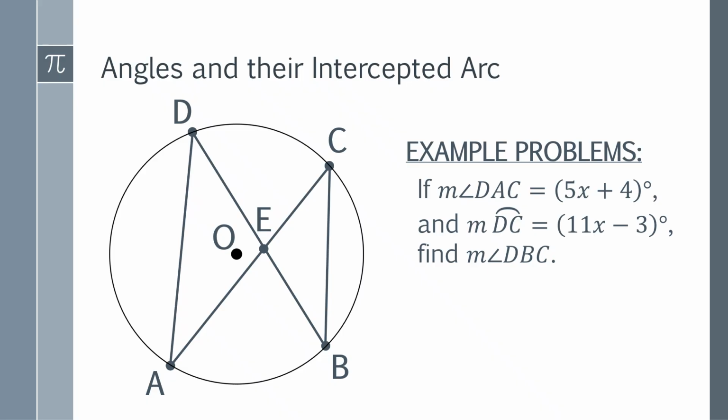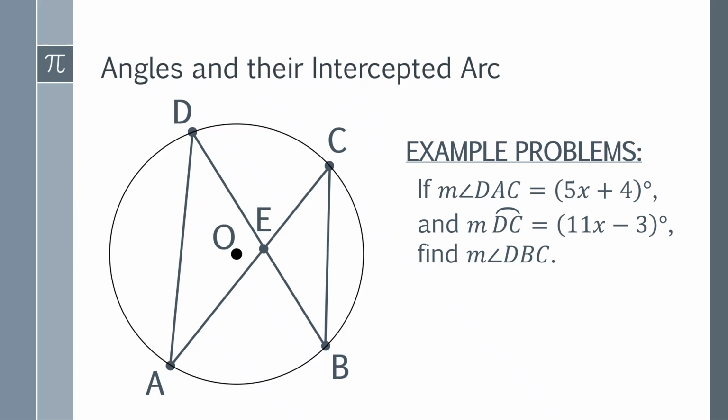Example problem. If the measure of angle DAC is 5x plus 4 and the measure of arc DC is 11x minus 3 degrees, how will you find the measure of angle DBC? Pause this video, and when you're ready, please resume this video. Done already? Let's have this part.